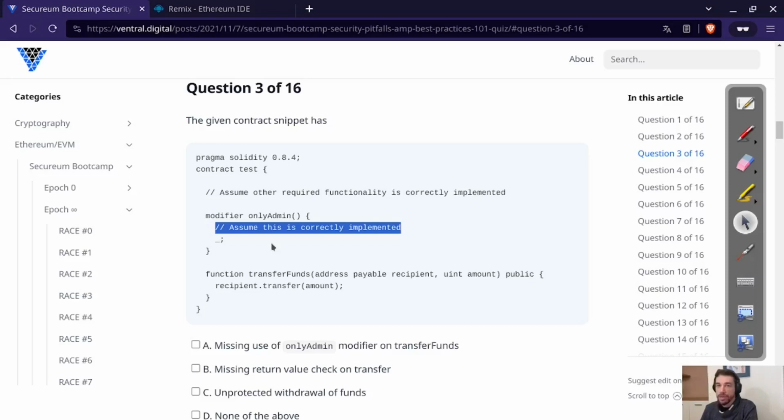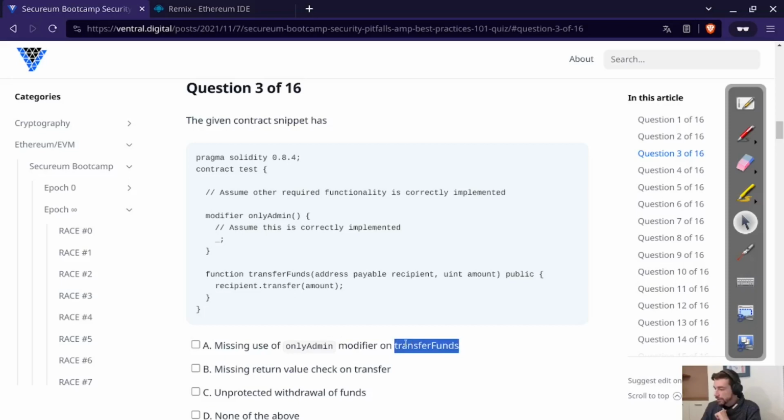So an only admin modifier usually does what it says. If added to a function, it basically makes sure that only the administrator of the contract is able to call this function and to use the function to make some sort of state changes on the contract probably. So there's no code here, it just executes the body of the function that it is added to, but nothing else. But we are to assume that there's more.